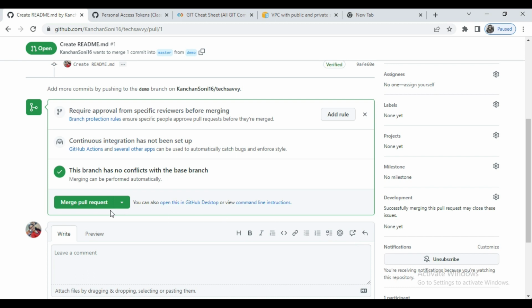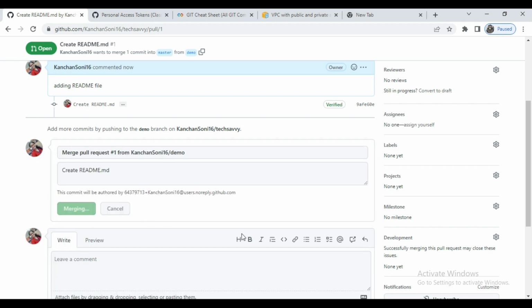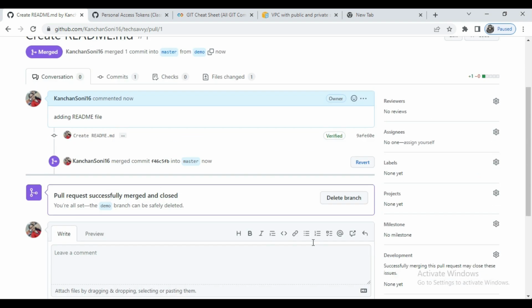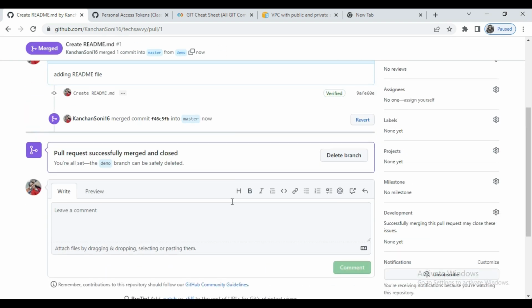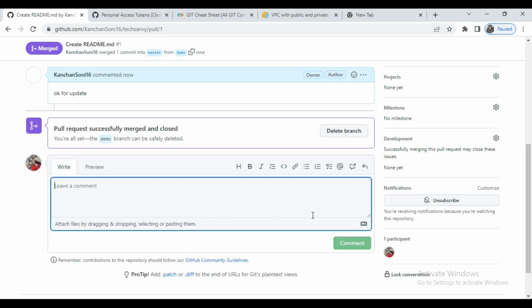But as this is my administrator account, it is giving me the option for approval. In the industry, this merge request or the approval will go to the team lead, tech lead, or any manager level position. They will review the code and merge the code, then confirm merging. Once we do that, okay, update, and then comment.